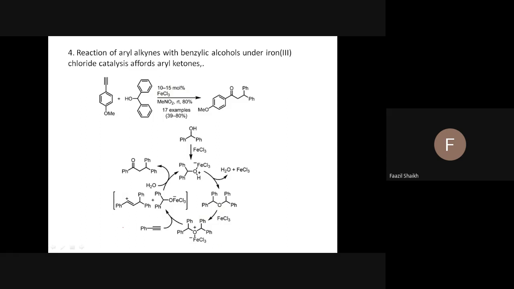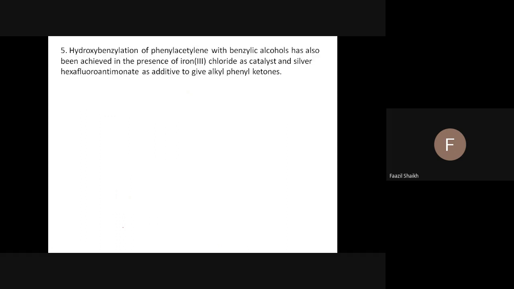If you have any doubt, you can ask on this point. I will send you all notes, no problem. But you can read this also. You can watch this. The fifth reaction of the same type is what? Hydroxybenzylation of phenylacetylene.